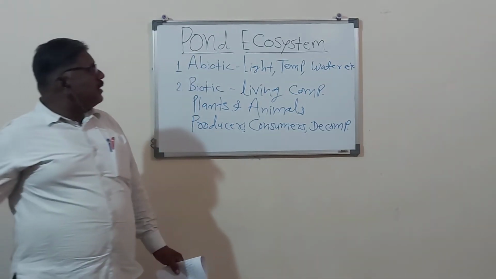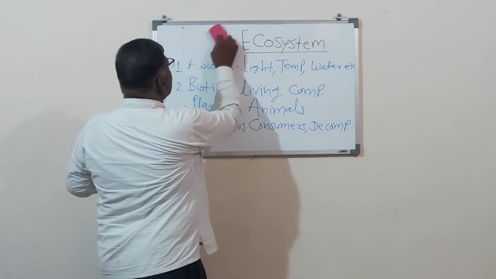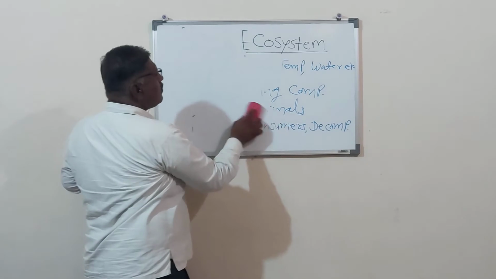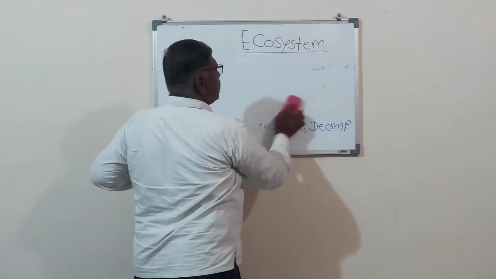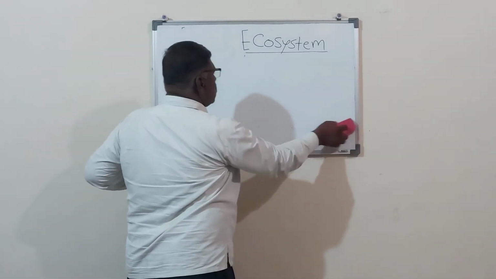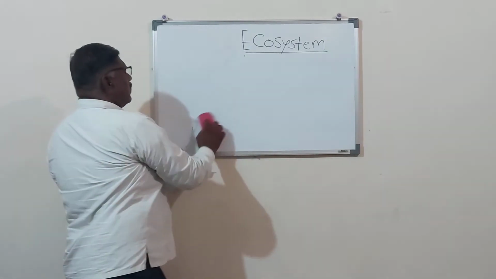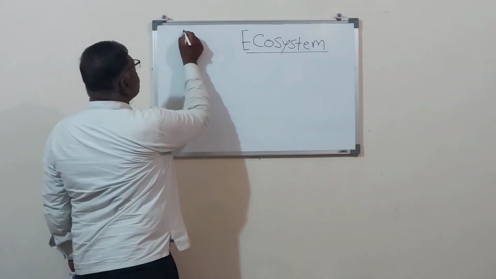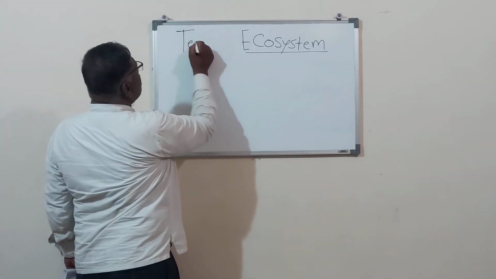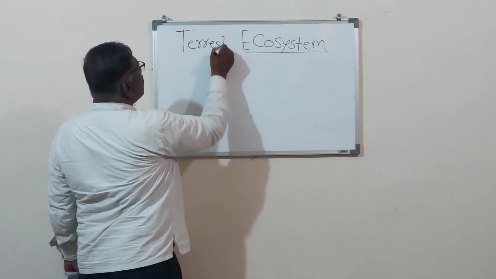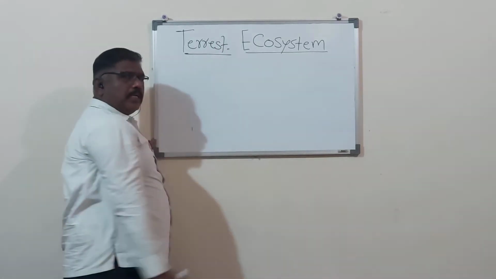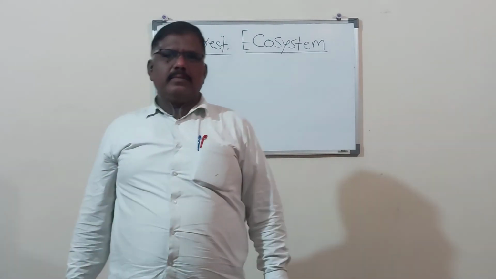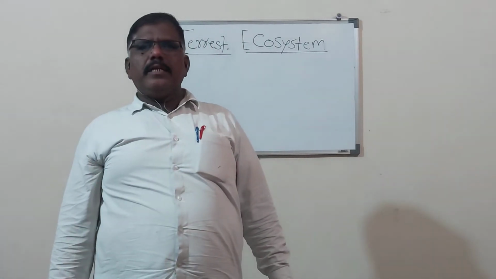Now we will study the next one, as per your syllabus, the terrestrial ecosystem. The ecosystem which is on land is called the terrestrial ecosystem.